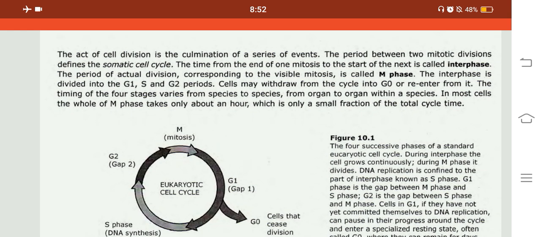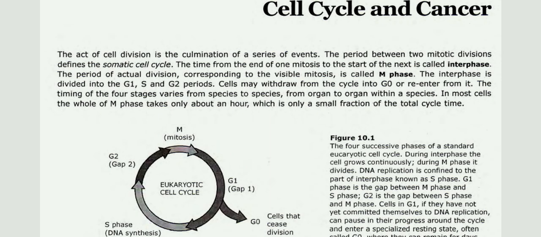Interphase is divided into the G1, S, and G2 periods. Cells may withdraw from the cell cycle into G0 or re-enter from it. The timing of the four stages varies from species to species and from organ to organ within a species. In most cells, the whole of M phase takes only about an hour, which is only a small fraction of the total cycle time.